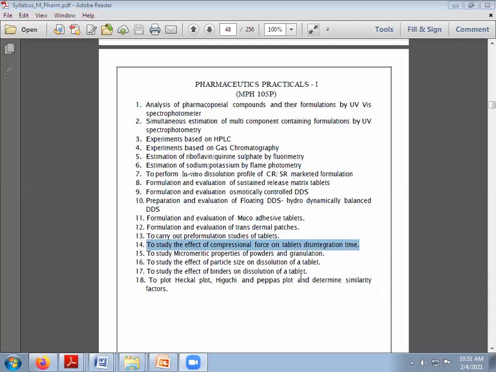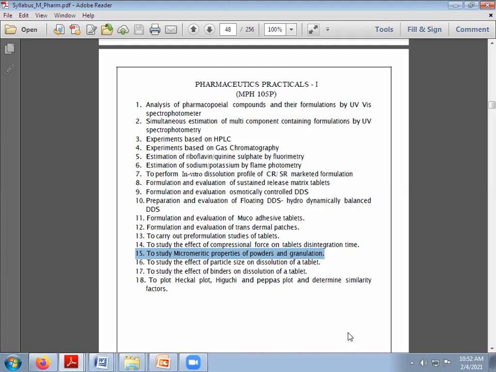So is this clear to you about the compressional force? Then next is to study the micromeritic properties of powders and granules. Micromeritics is the study of particle size, how these particles appear. On the scale, there are nanometers, micrometers, millimeters, centimeters, and particle size ranges from nanometers to several microns.